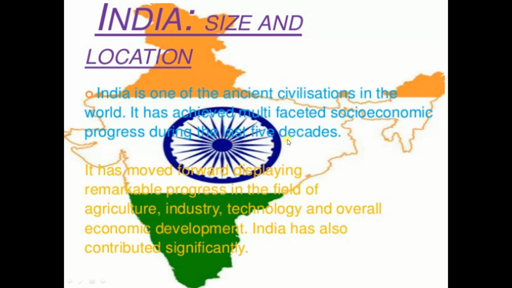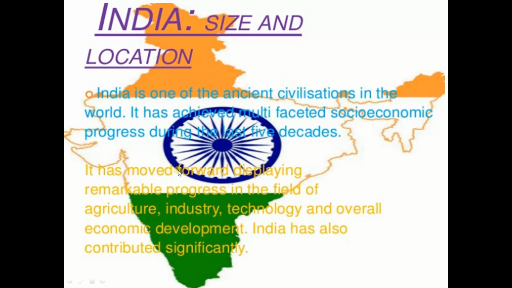In the last few years, we have gained different types of achievements in different areas. It has moved forward, displaying remarkable progress in the field of agriculture, industry, technology, and overall economic development.